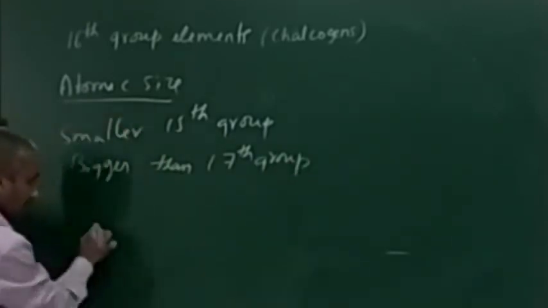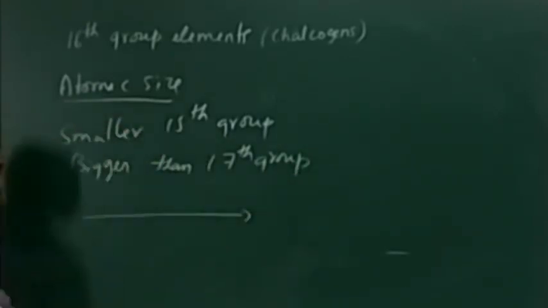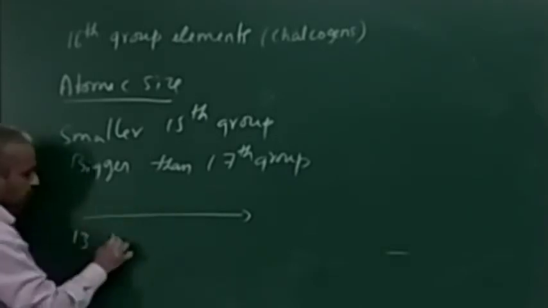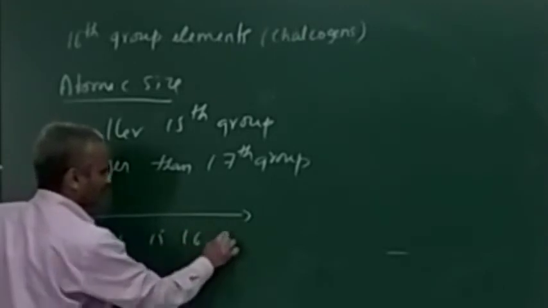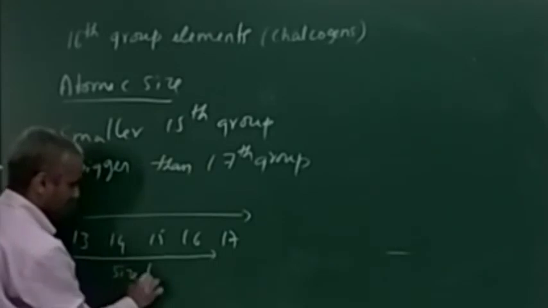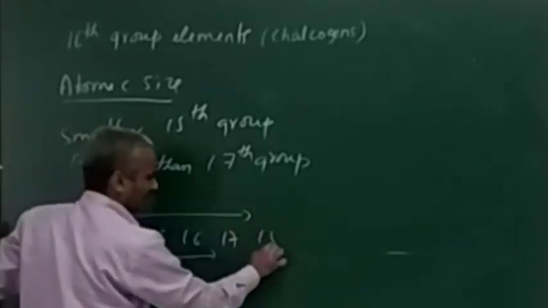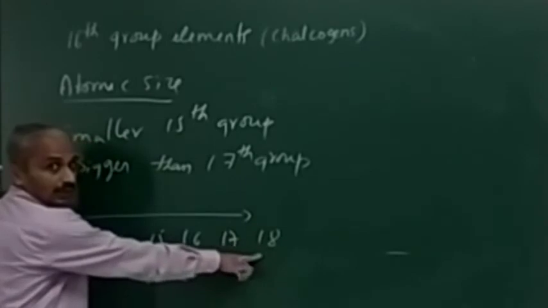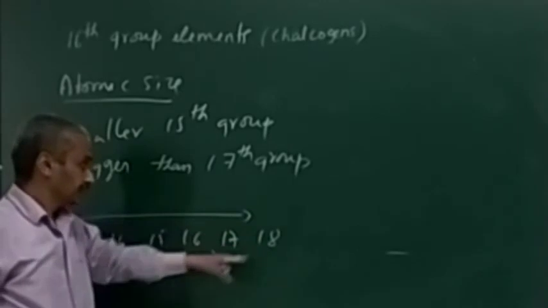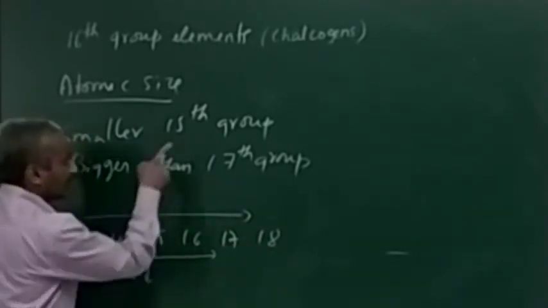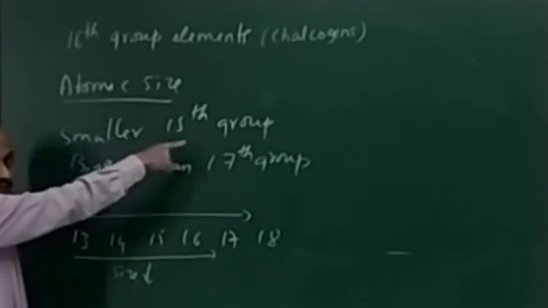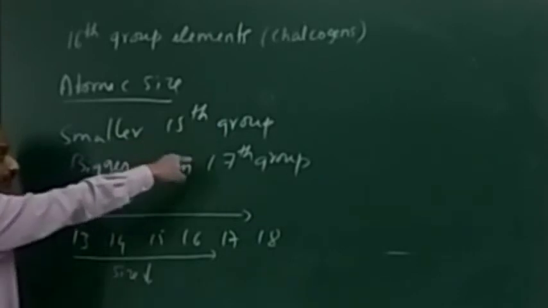Because what it says, along the period, size decreases. So 13, 14, 15, 16, 17. Definitely size decreases. Then there is a slight increase here because a completely filled orbital will be there, electron repulsion will be there. So definitely the size of the 16 group element is smaller than the 15 group element but bigger than the 17 group